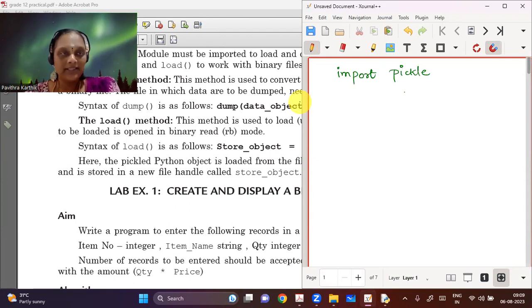As the name implies, dump is throwing something, so it is putting something into a file. You use the dump method; it's like writing. And load is take something, right? So it's going to read something from the binary file.